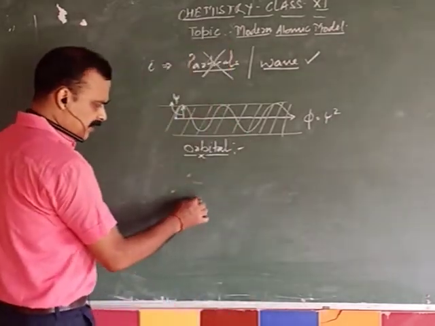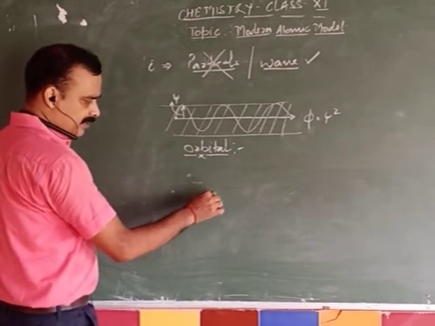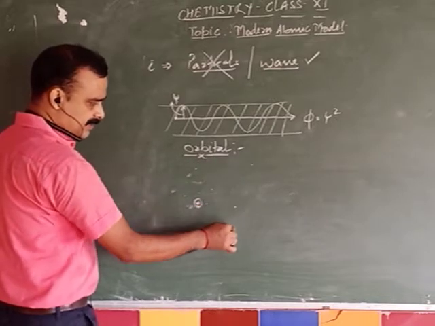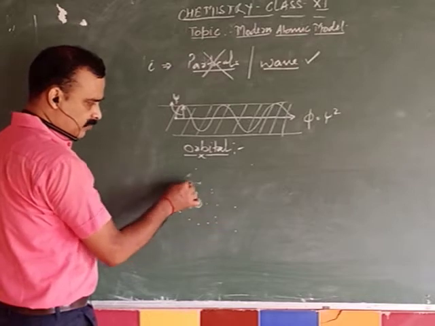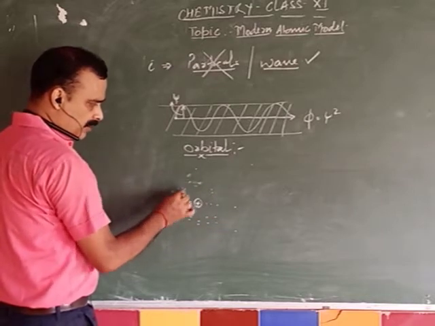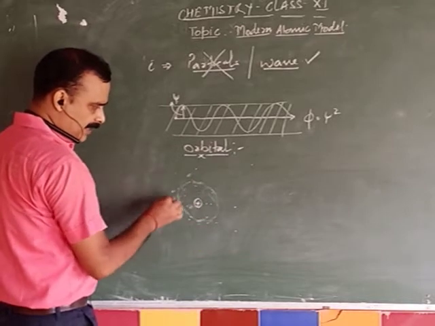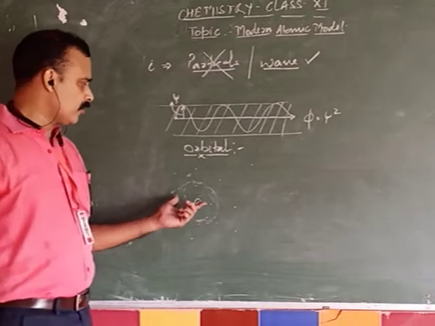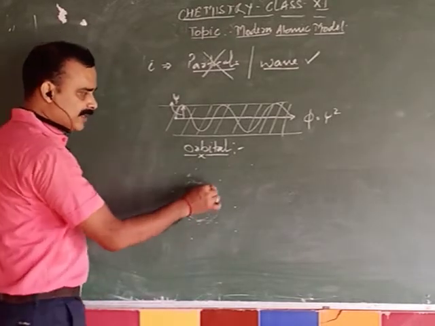Then students, remember, this is the nucleus. Then the finding probability of the electron sometimes may be here, sometimes may be here. It is just like that. Every dot represents the finding probability of the electron. But now you are able to see that this is the 3D area where the finding probability of the electron is maximum. The maximum number of dots are here. Then this 3D area will be called an orbital.